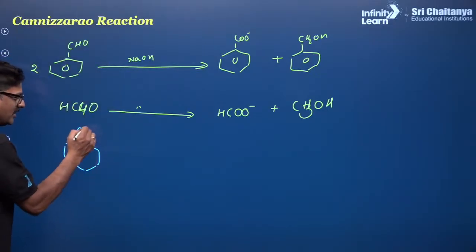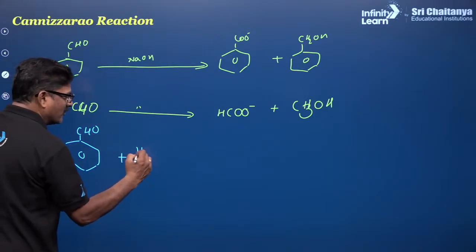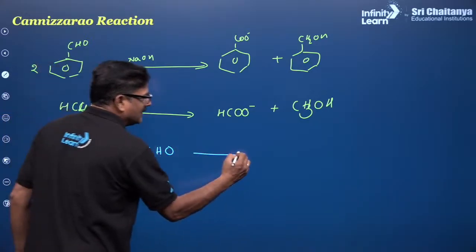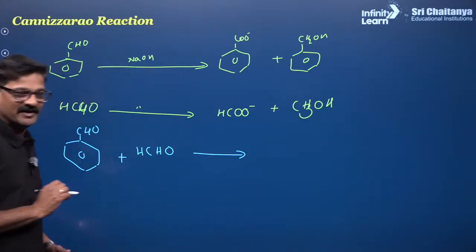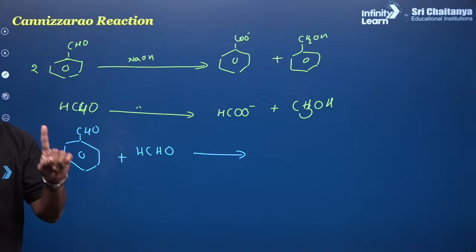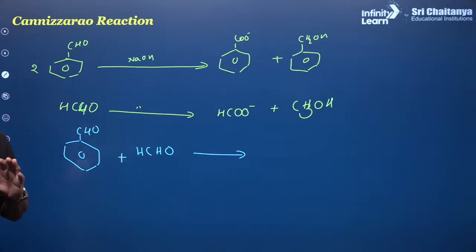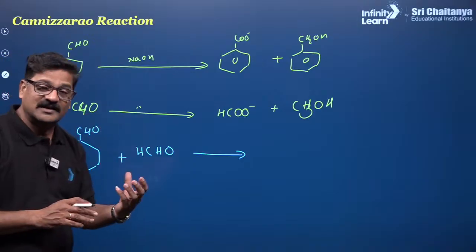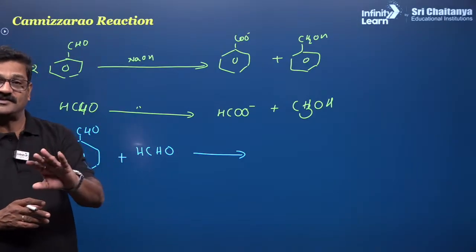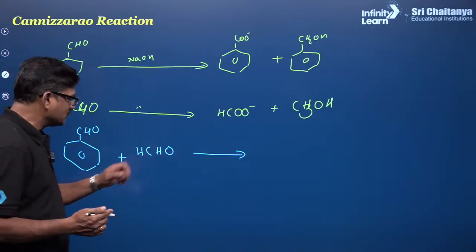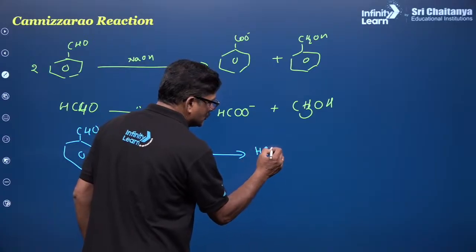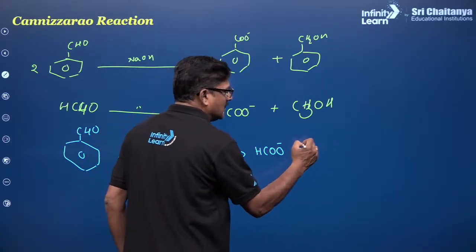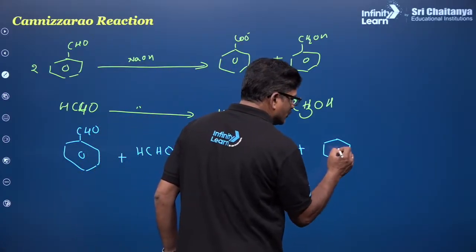And if this is a crossed Cannizzaro reaction, in that there is one aldehyde, benzaldehyde, and formaldehyde, and when it is heated with sodium hydroxide, which product will be formed? Tell me quickly. The aldehyde which is more reactive is the one that is oxidized. So this is more reactive, so that is going to be oxidized and the rest is going to be reduced.